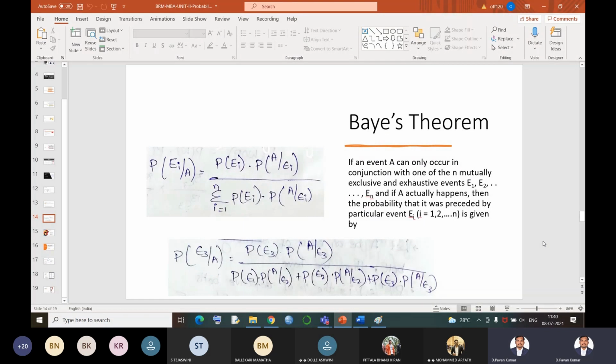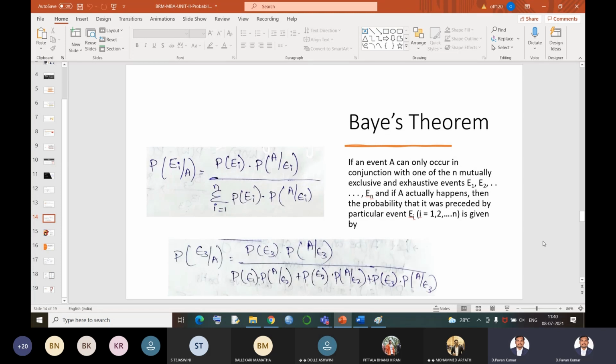Now the second case is by blindfold. That means by closing my eyes, I have just picked up one ball from one bag. I don't know what that bag is. Now by opening my eyes, I found that the ball is red in color. Now my question is, what is the probability that this ball is from a particular bag? Either it is from the first bag or the second bag or the third bag.